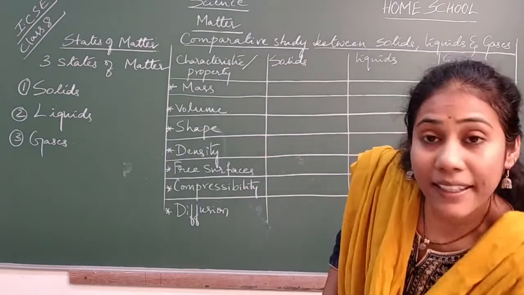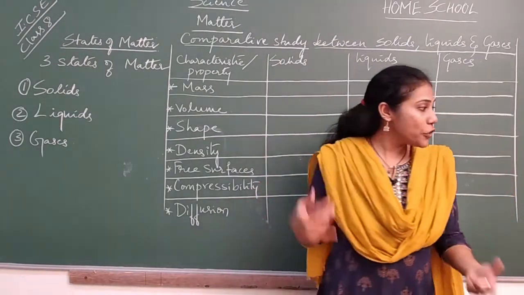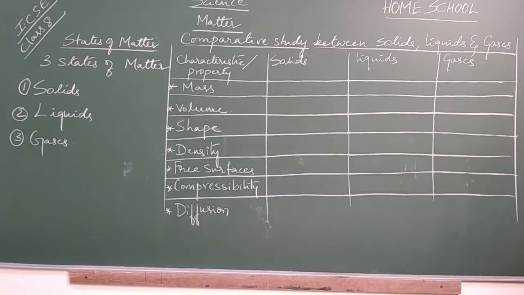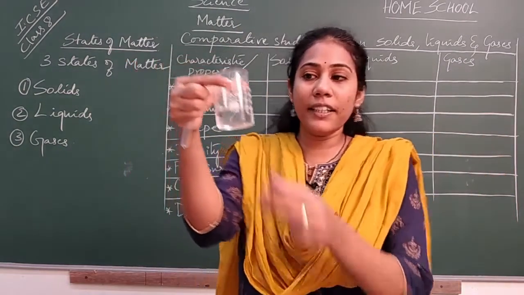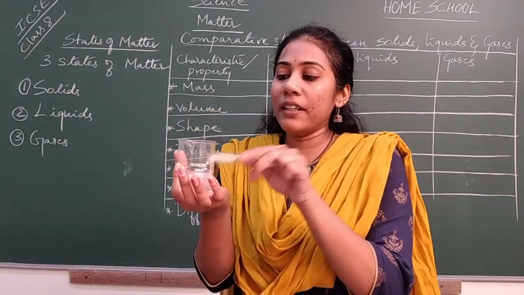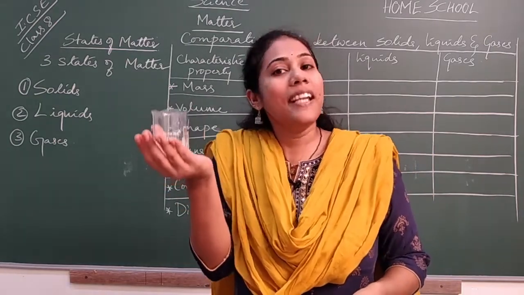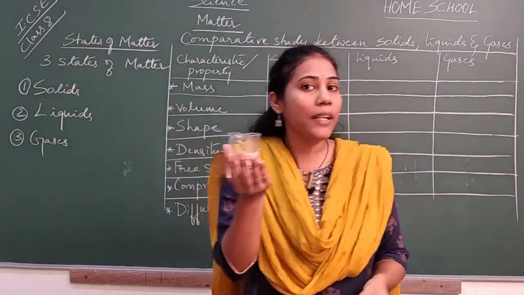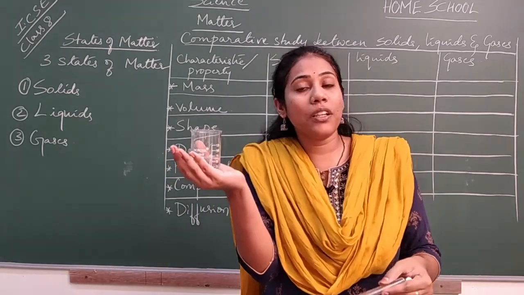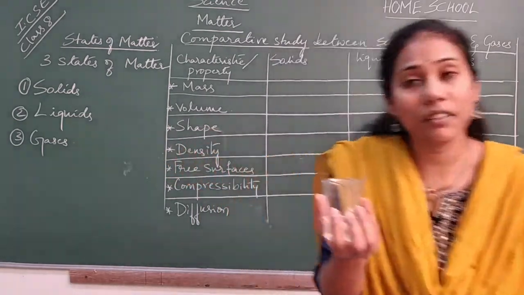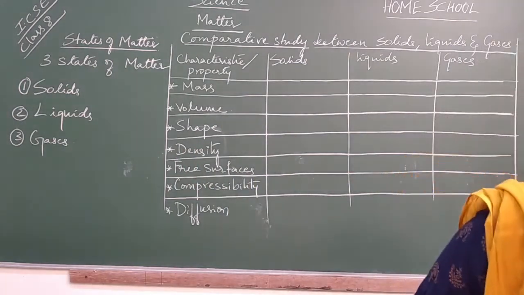And liquid also has a mass. Say for example, this is a beaker of water I took. When I'm holding a beaker with water, I feel it a little heavy on my hand, yes or no? Compared to the empty beaker on a hand, the filled beaker is heavier. It's because the liquid has a mass.